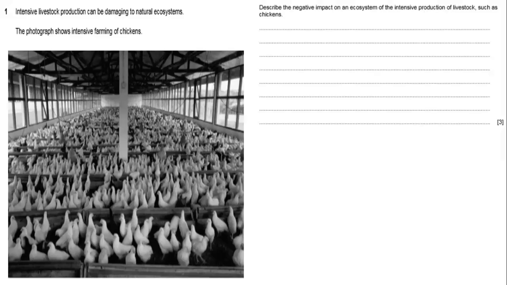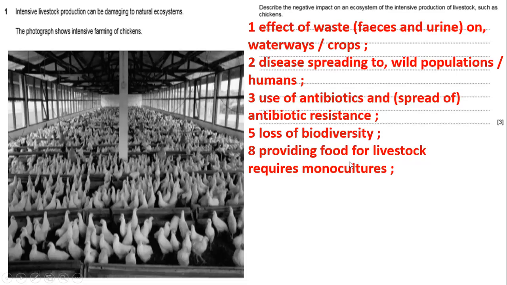Intense livestocking production can be damaging to natural ecosystems. The photograph shows intensive farming of chickens. Describe the negative impact on an ecosystem of the intensive production of livestock such as chickens. So here we're going to mention the disadvantages of livestocking. As we know, effect of waste, disease spreading, use of antibiotics to protect them from the diseases that can spread, loss of biodiversity, providing food sometimes will cause monoculturing, a lot of things that we mentioned in the disadvantages.